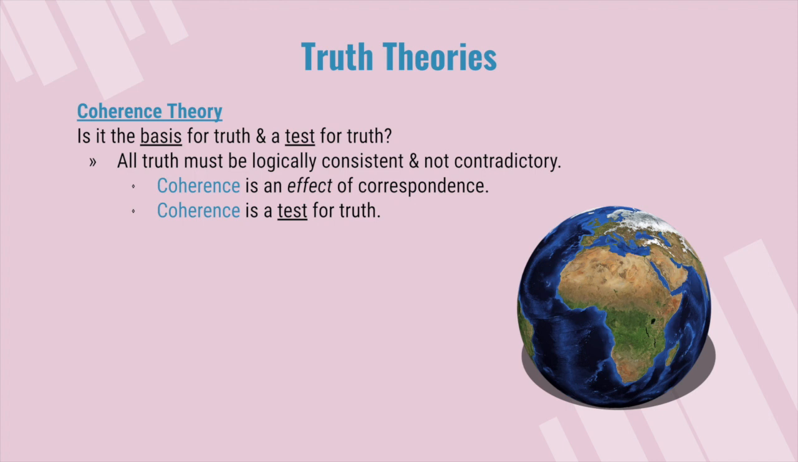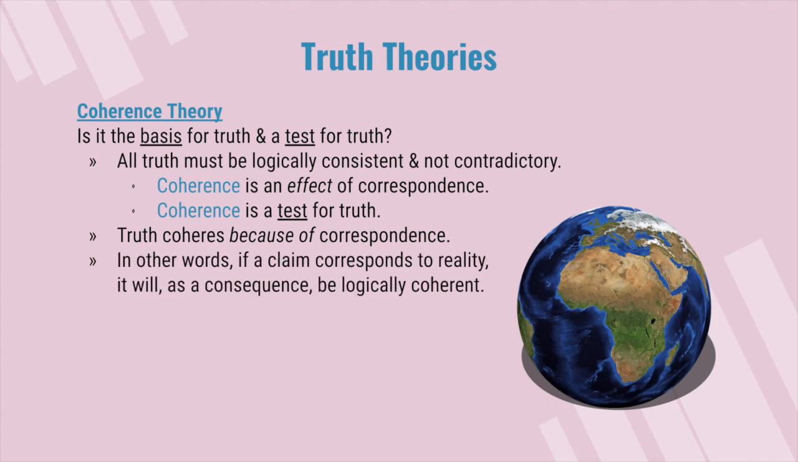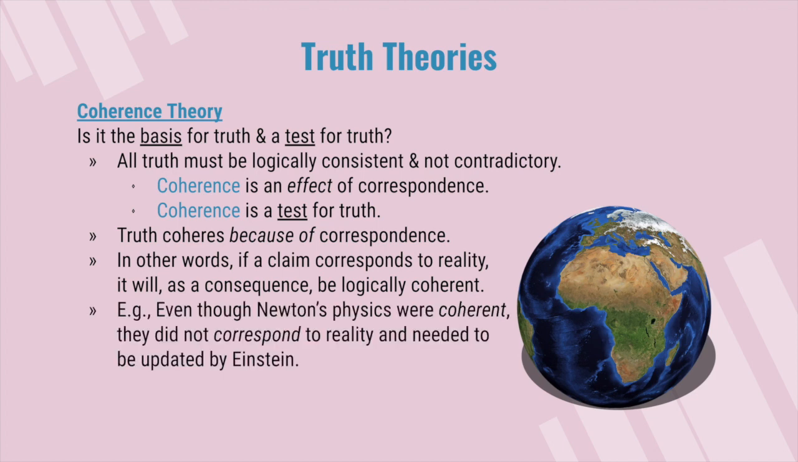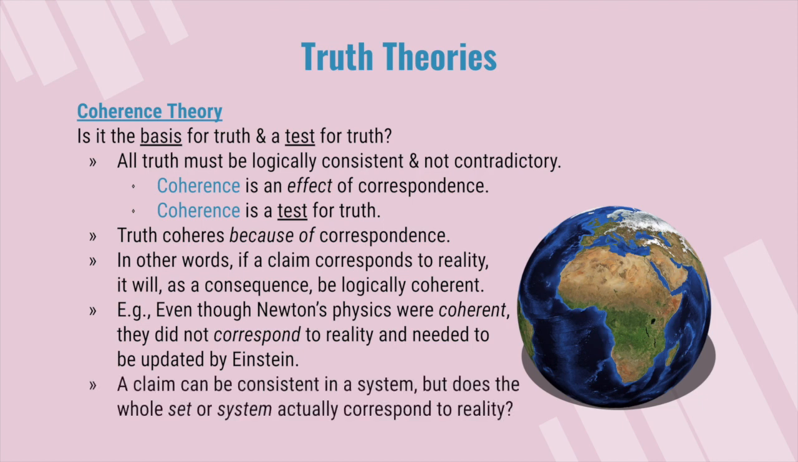Coherence is an effect of correspondence, and it is a test for truth. Truth coheres because of correspondence. In other words, if a claim corresponds to reality, it will, as a consequence, be logically coherent and consistent. For example, even though Newton's physics were coherent, they did not correspond to reality and needed to be updated by Einstein. A claim can be consistent in a system, but does the whole set or system actually correspond to reality?